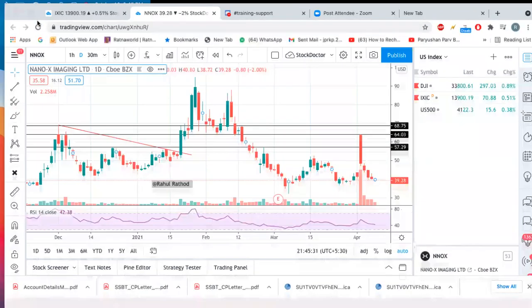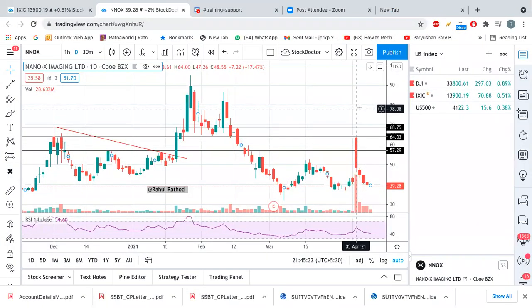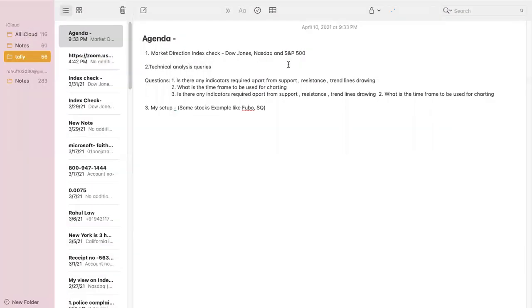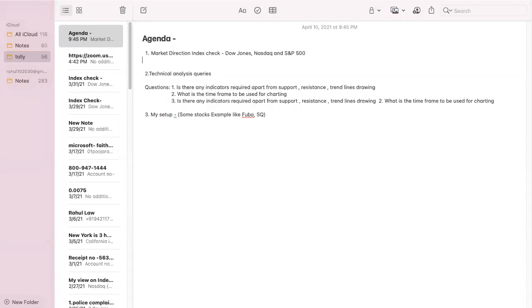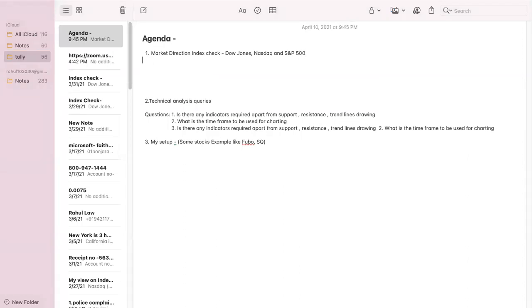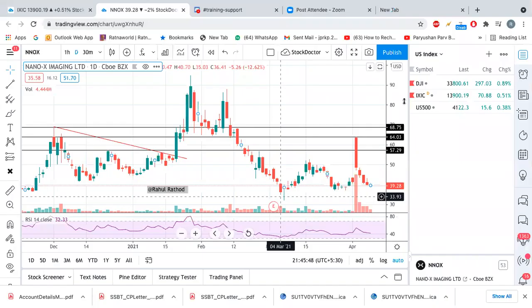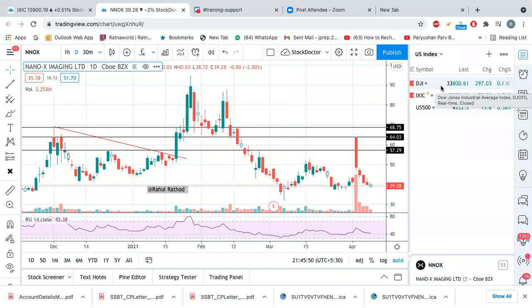So today we are going to do the live analysis on the index for the next week. We will note down the levels here, and we will see whether those levels get respected for the entire week. Whenever I do the analysis, first I will go here and do the analysis on the Dow Jones, Nasdaq, and US 500, S&P 500. But my most focus will be on Dow Jones and Nasdaq.